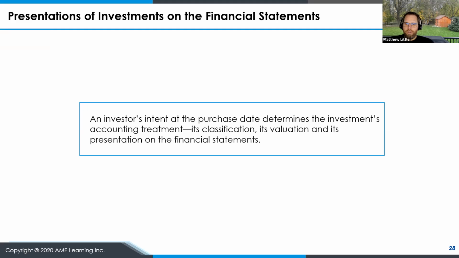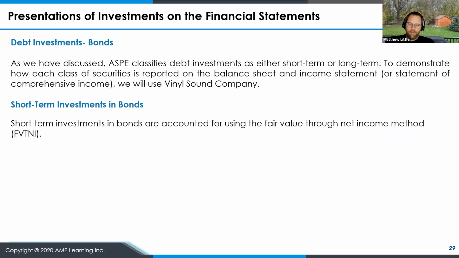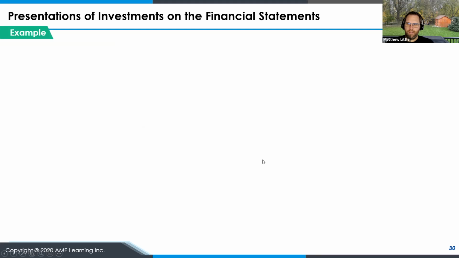So for the presentation of investments on financial statements, we need to look at the intent at the purchase date to determine the proper accounting treatment and how it's presented. For debt investments or bonds, ASPE classifies debt investments as either short or long term. Okay, and we'll use Vinyl Sound Company in a minute. Short-term investments in bonds are accounted for using the fair value through net income method, which we talked through the example of earlier. So we pull up this example again.